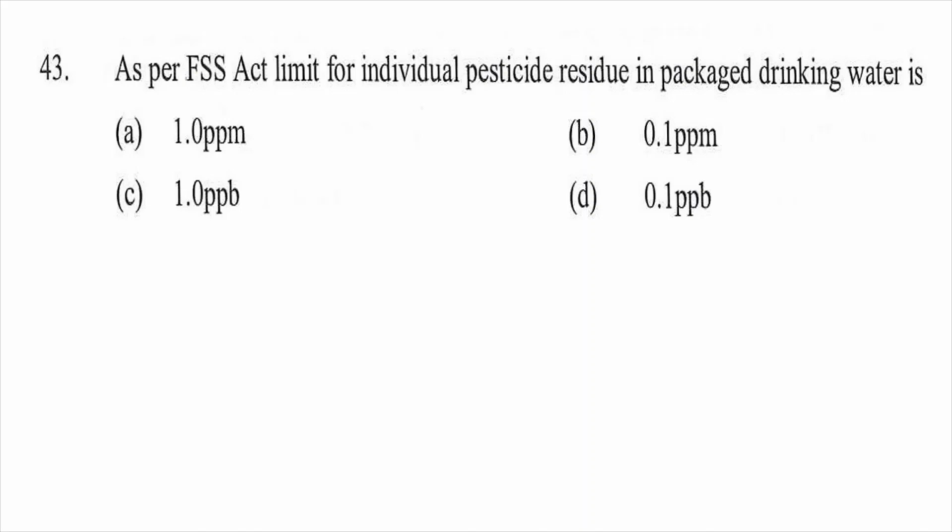Question 43. As per FSS Act, limit for individual pesticide residue in packaged drinking water is option A 1 ppm, option B 0.1 ppm, option C 1 ppb, option D 0.1 ppb. So the right answer will be D, 0.1 ppb.